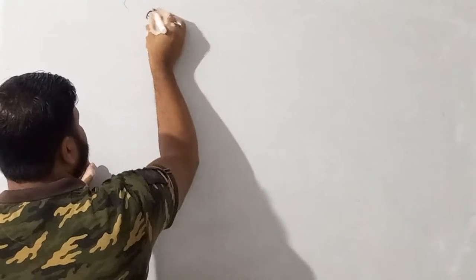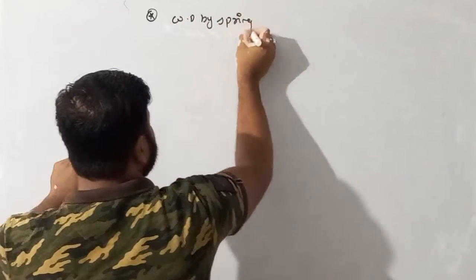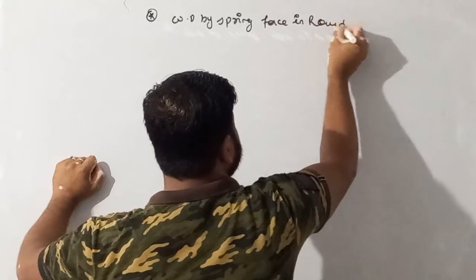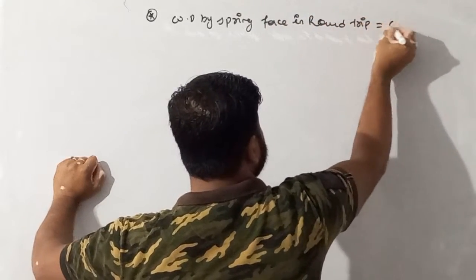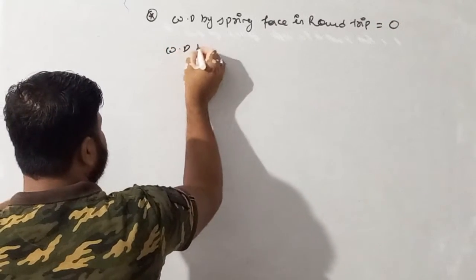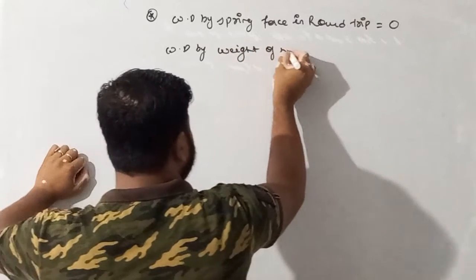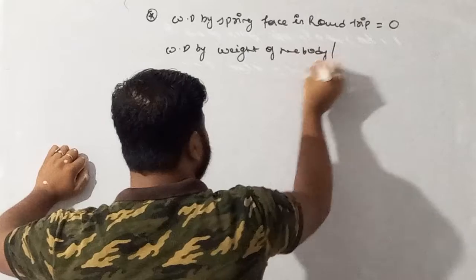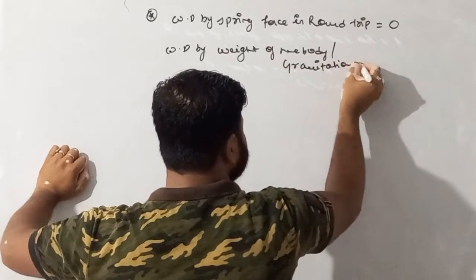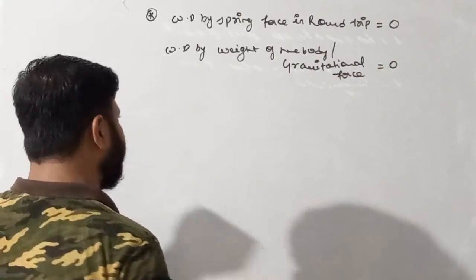Work done by spring force in a round trip is 0. Similarly, work done by the weight of the body, which is also called gravitational force, becomes equal to 0.